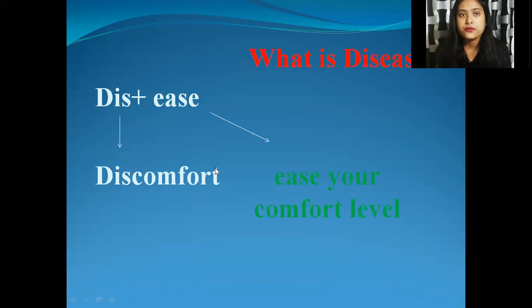If you carry yourself very easily, that means you have ease, your comfort level is good, you do your work with ease, with lots of positiveness, you do not have any kind of discomfort, stress or anxiety. That is what ease is. And if you combine this, dis-ease, it means there is something which you can call discomfort. Because of that particular thing, you are not being able to carry your comfort. So that is what disease is.